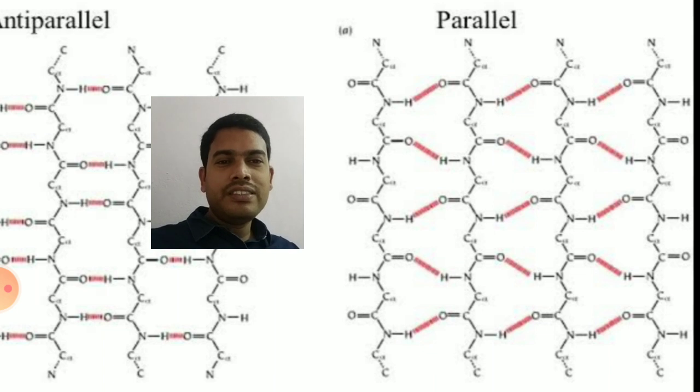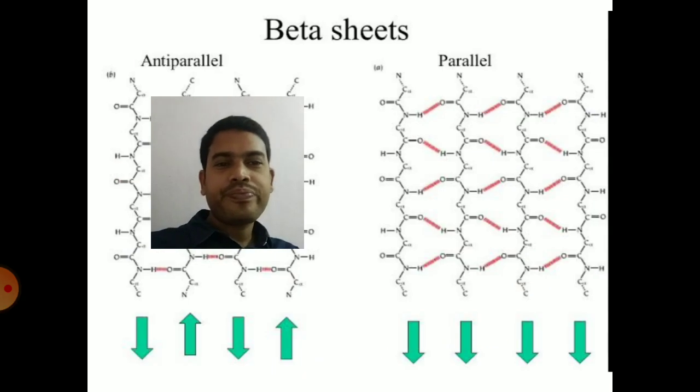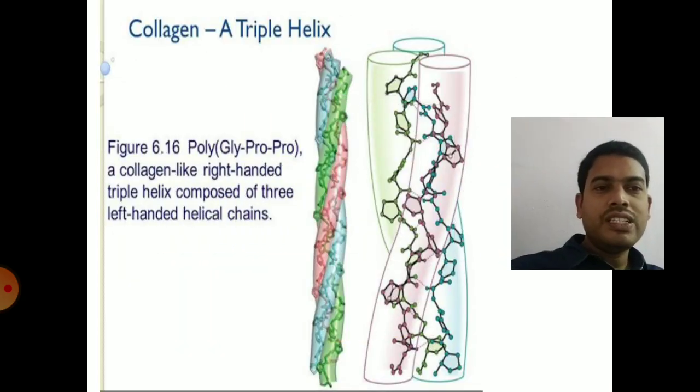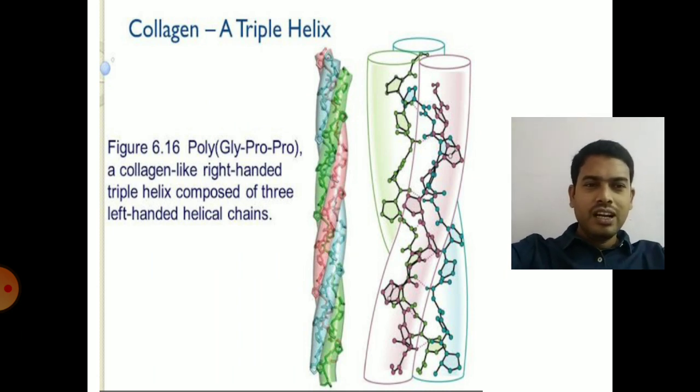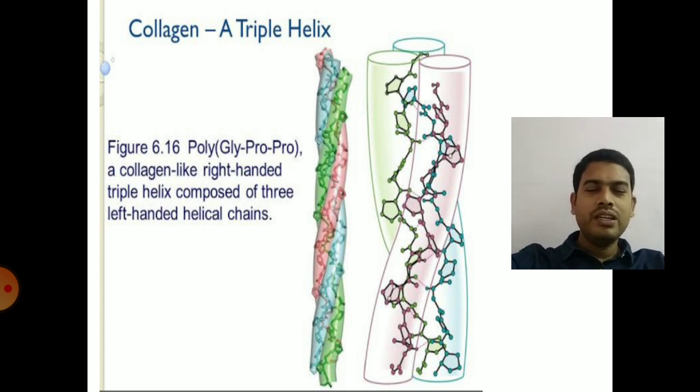The best example of beta pleated sheets is silk fibroin. So silk fibroin contains beta pleated sheets, and also several proteins contain a mixture of alpha and beta pleated sheets. So next one is collagen triple helix. It's a special structure, and collagen is the most abundant protein in the human body.